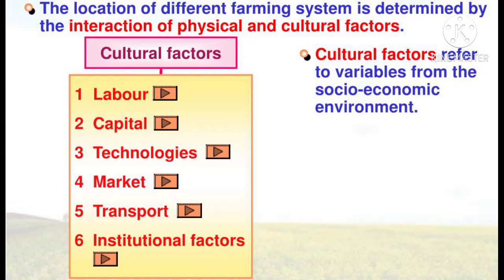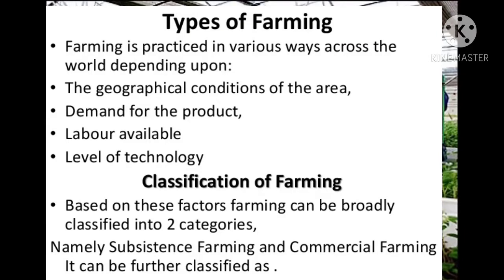And for the human factors, labor is required in the form of human or machine or both to do the work. Capital means money, which is essential for purchasing machinery, seeds, irrigation facilities, fertilizers and hiring of laborers. And next is the market. This refers to the customers who buy agricultural products. Now students, let's see the types of agriculture.